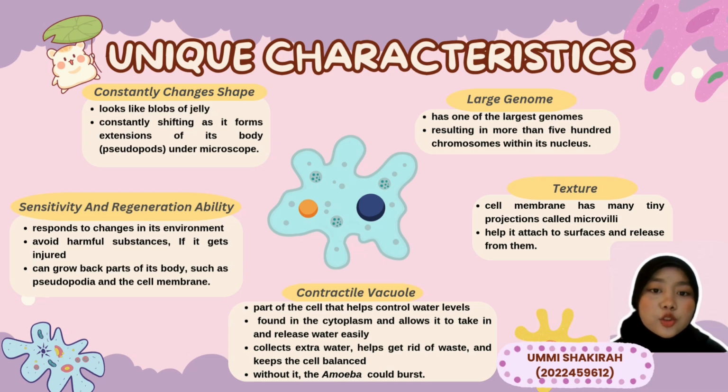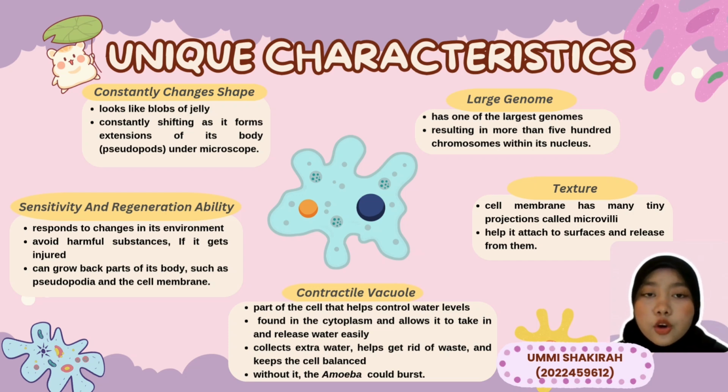Let's move on to the unique characteristics of amoeba. First, amoeba constantly change shape. It looks like blobs of jelly constantly shifting as it forms extensions of its body known as pseudopodia under a microscope. Next is about sensitivity and regeneration ability of amoeba. It responds to changes in its environment such as light, heat, and chemicals. It can also avoid harmful substances. If it gets injured, it can grow back parts of its body such as pseudopodia and cell membranes.